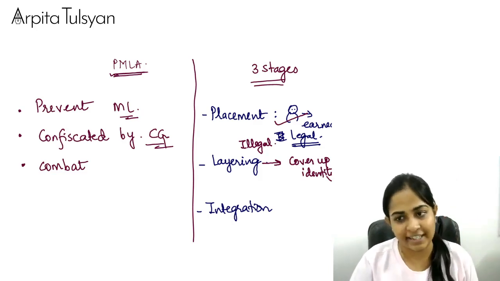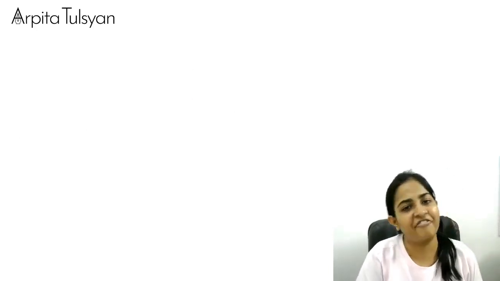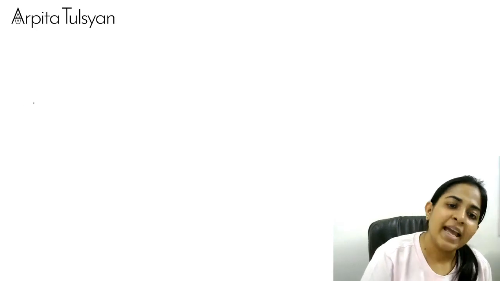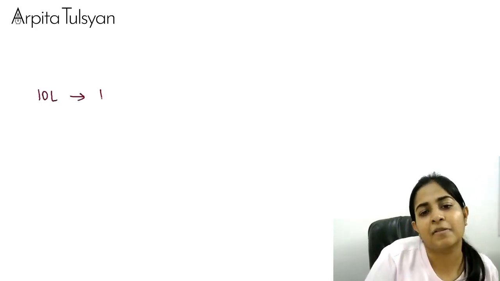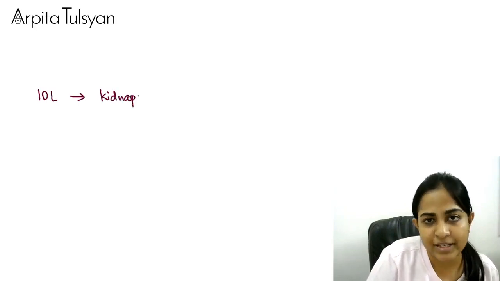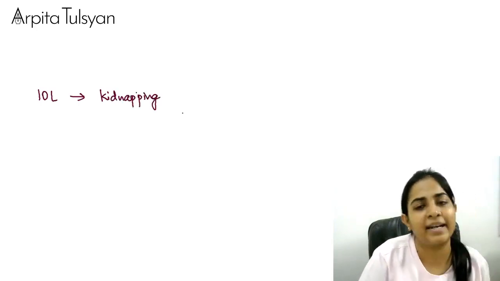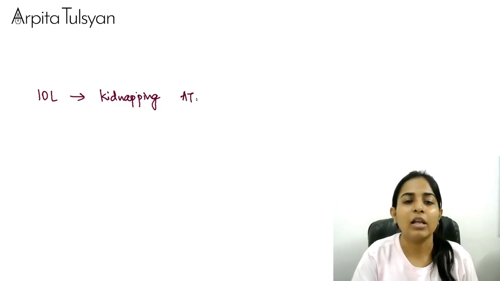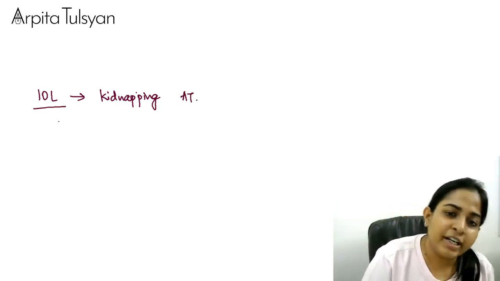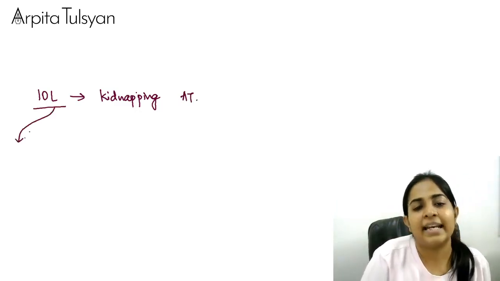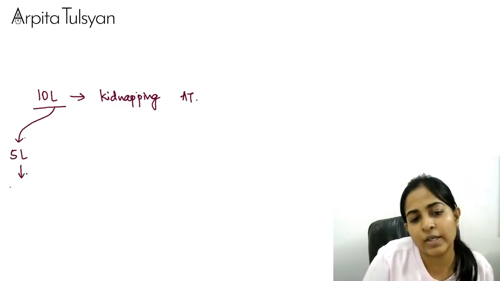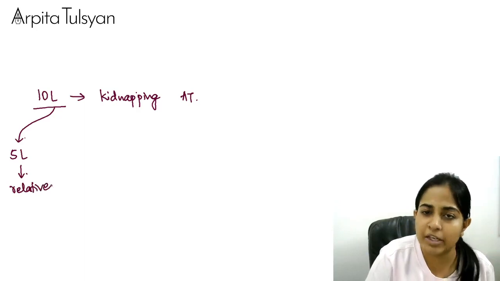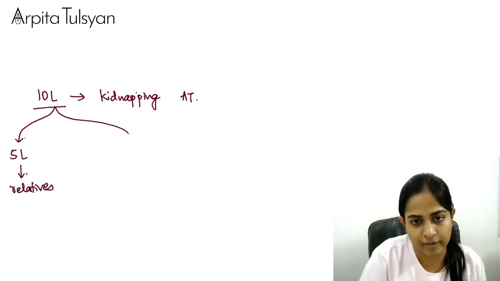Just try to understand. A very simple and a very basic example that I am giving you. Say for example, some person has earned 10 lakh rupees by kidnapping Arpita. Now, out of this 10 lakh, he gave 5 lakhs to his relative as a gift. He showed 5 lakh rupees as a gift to his relative.